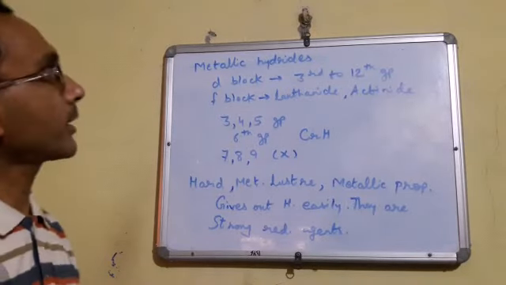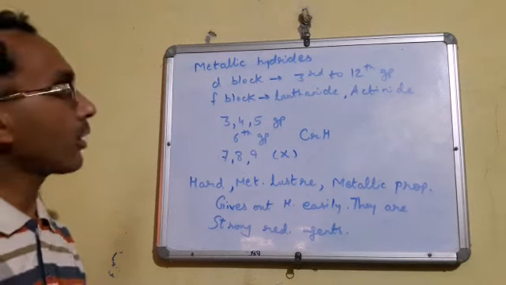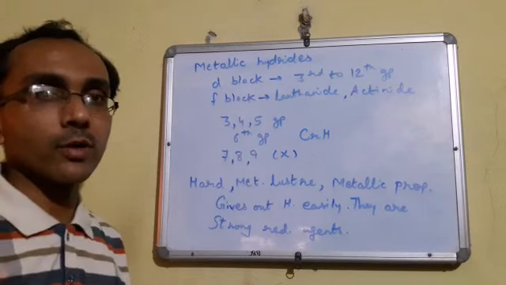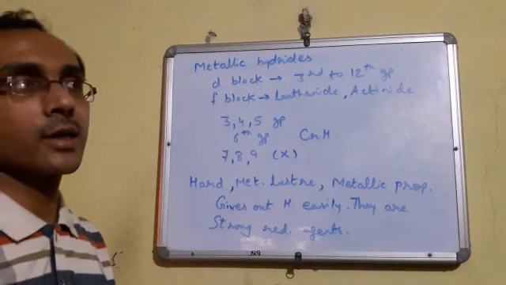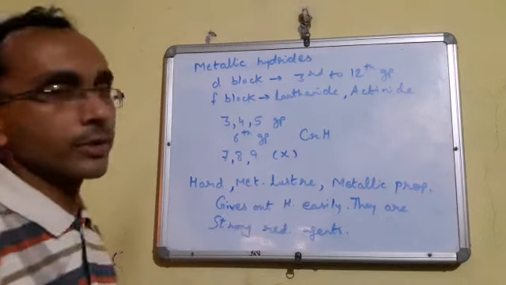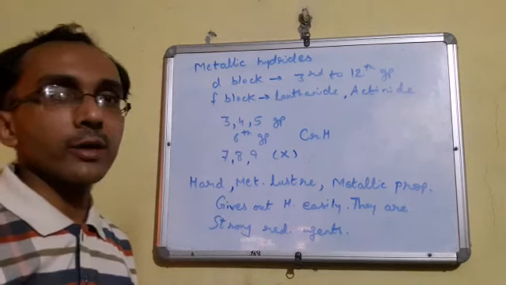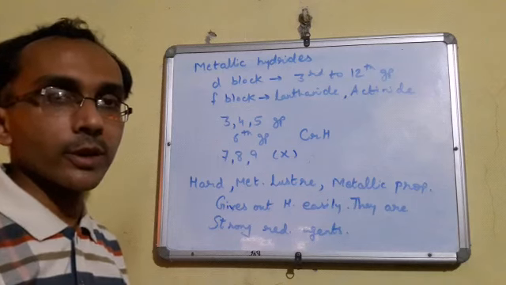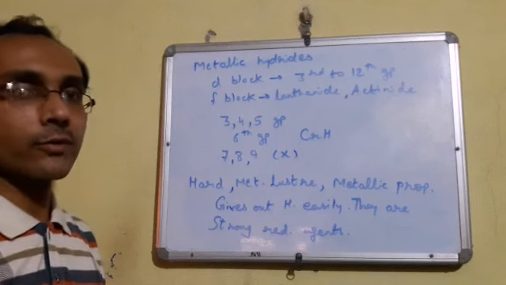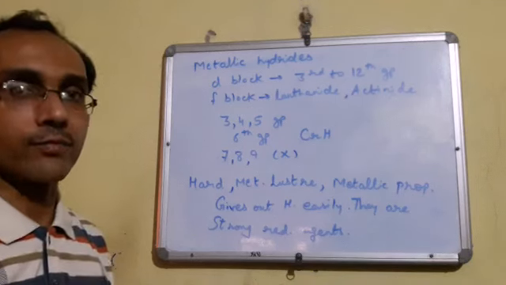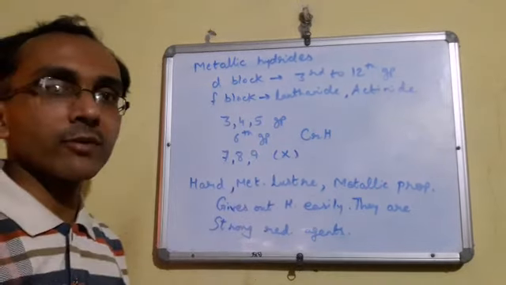Now see the third type of hydride, that is metallic hydride. Metallic hydrides are formed by the elements of D block as well as F block. What is D block? In between first, second group and 13 to 18 group, there is a series, third group to 12th group, that is called D block elements or transition elements, and F block elements, that is lanthanoid and actinoid series, which are present at the bottom of the periodic table. These two blocks, D block and F block, when combined with hydrogen, form hydrides which are called metallic hydrides. Understood?